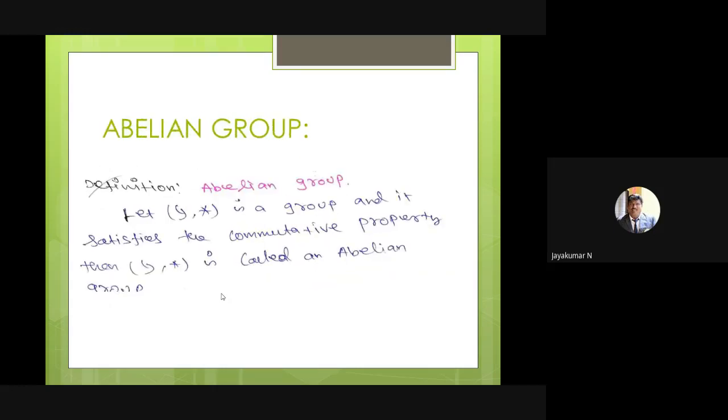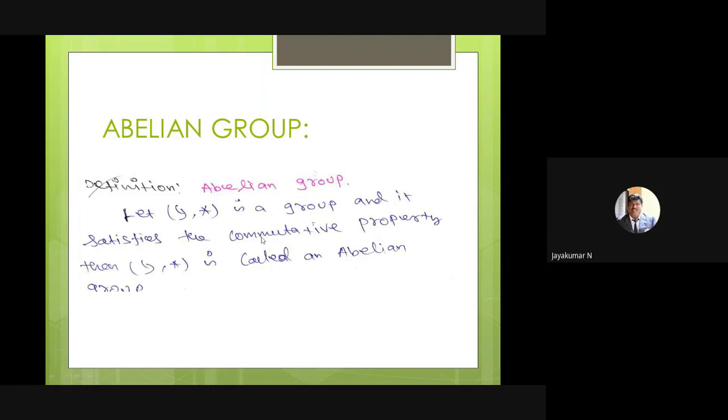Now the abelian group. First we saw the definition of group. The abelian group plays a vital role in algebraic structure. So what do you mean by abelian group? For an abelian group, first of all, G comma star is a group. Suppose some set satisfies the commutative property, you cannot say that it is an abelian group. First of all, you have to prove that the set with the operation is a group. Then only you check whether the commutative property is satisfied or not.